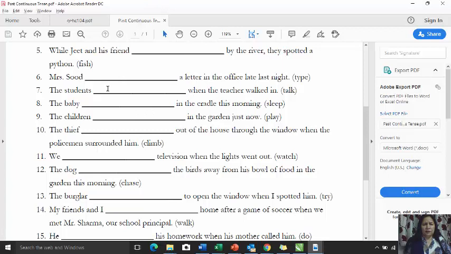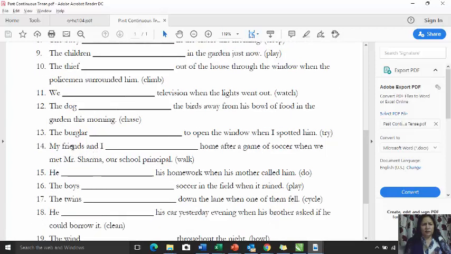The students were talking. The baby was sleeping in the cradle this morning. The children were playing in the garden just now. The thief was climbing out of the house through the window when the policemen surrounded him. We were watching television when the lights went out.